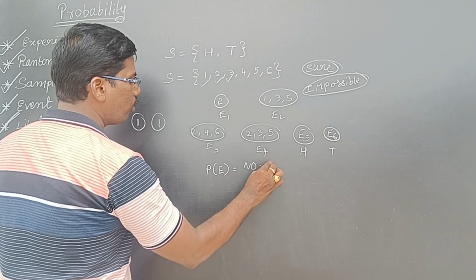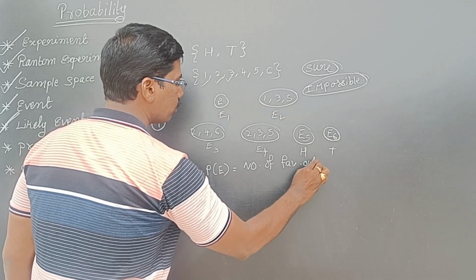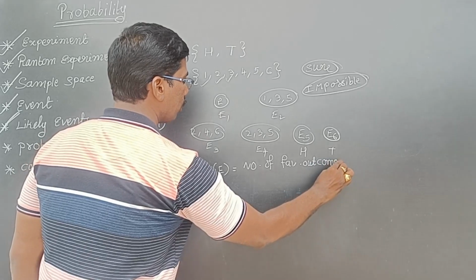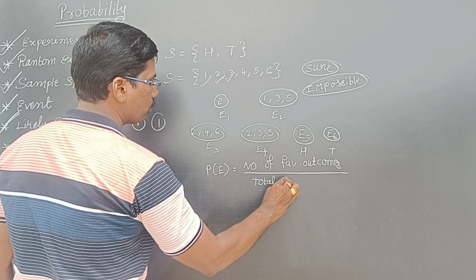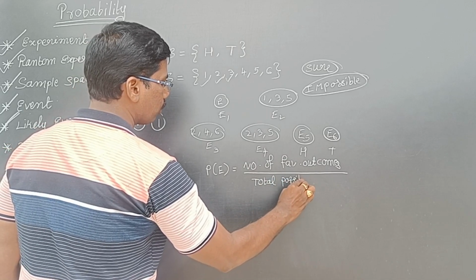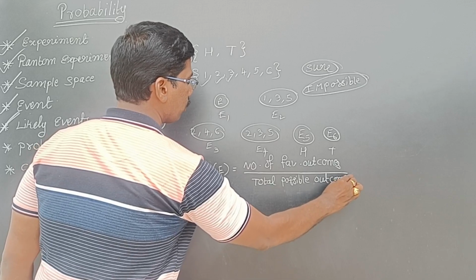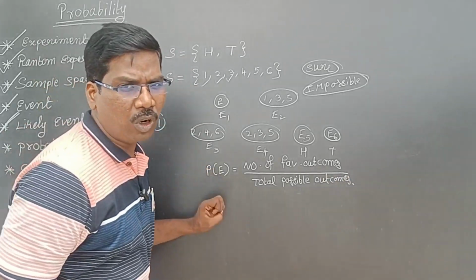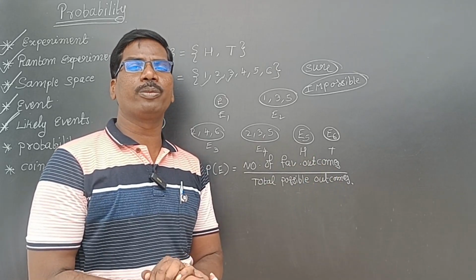So probability is nothing but the number of favorable outcomes by the total possible outcomes.